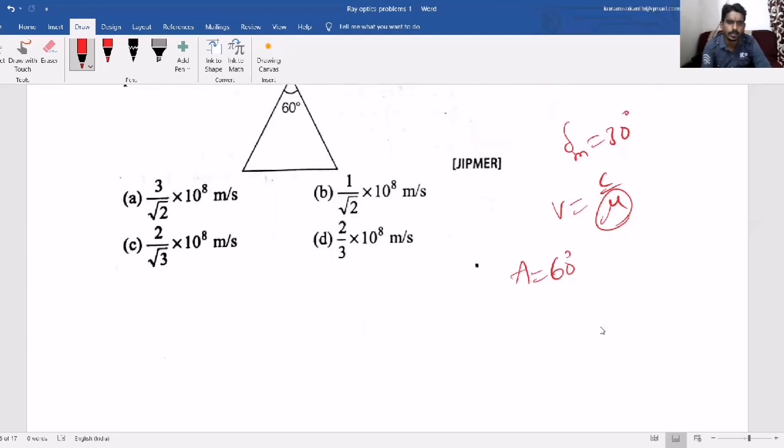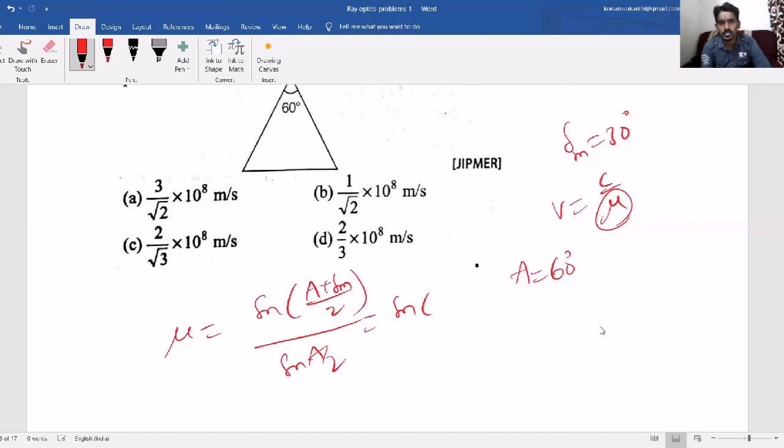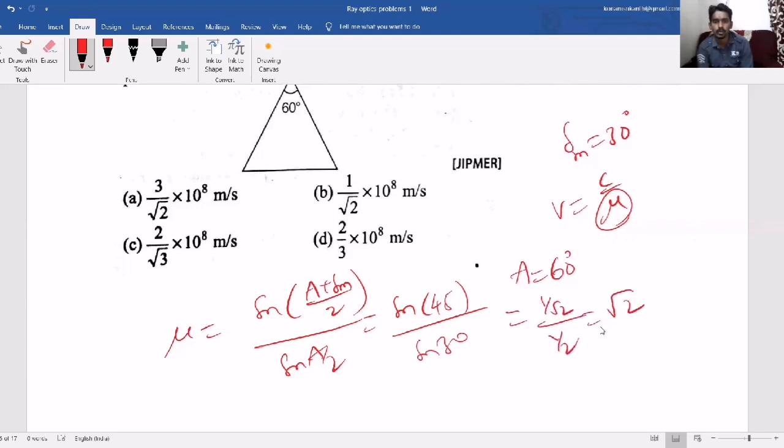Then what is the formula for the refractive index of the prism I have given? Sine of (A plus delta m) by 2, by sine of A by 2. Where A is 60, delta m is 30. So (60 plus 30) by 2 means 45, by sine of A by 2, which means sine of 60 by 2, sine 30. So that is 1 by root 2 by 1 by 2. So it will become root 2.